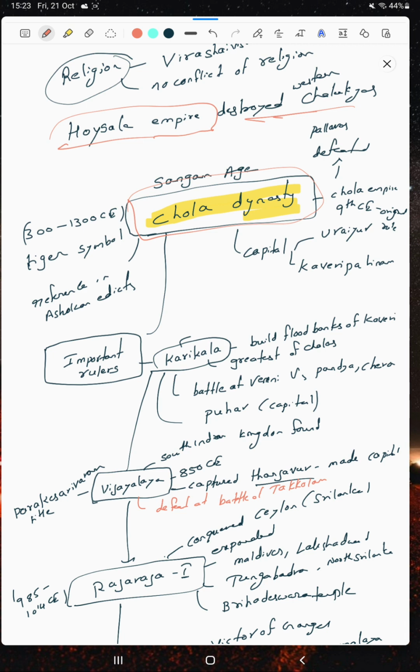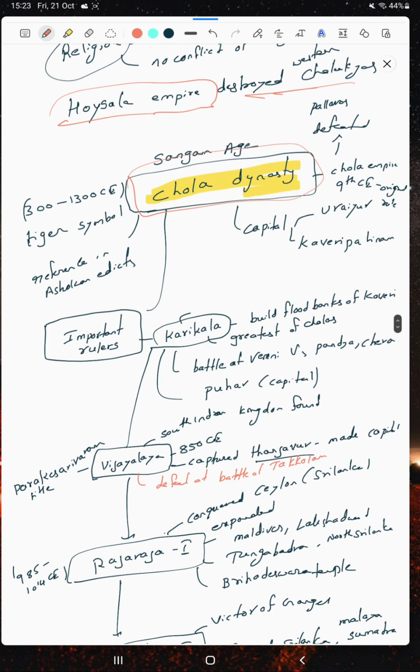Okay, Sangam age. In the Sangam age, the Chola dynasty's emblem was a tiger. It has references from the Ashokan period, and it is one of the longest-ruling dynasties in the world. It ruled from 300 to 1300 CE.